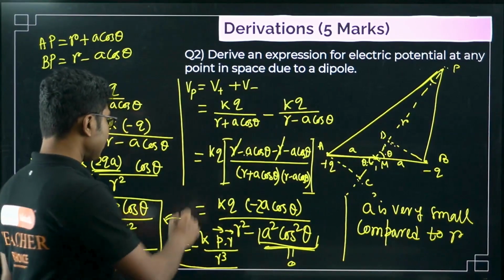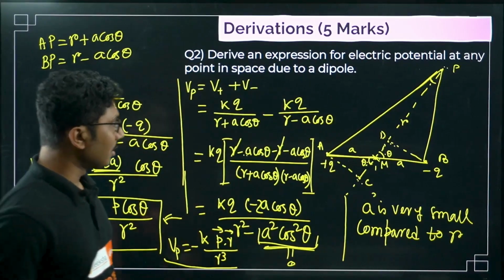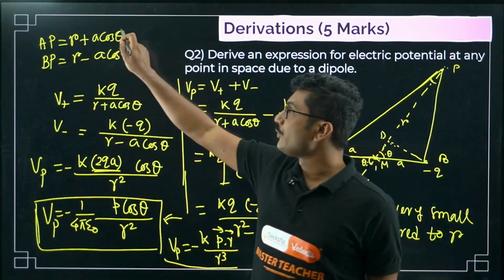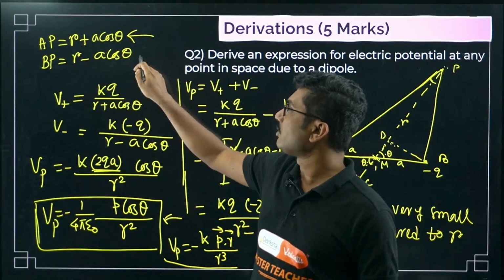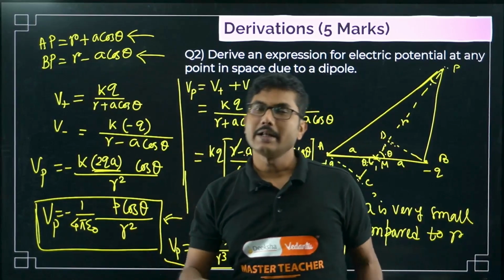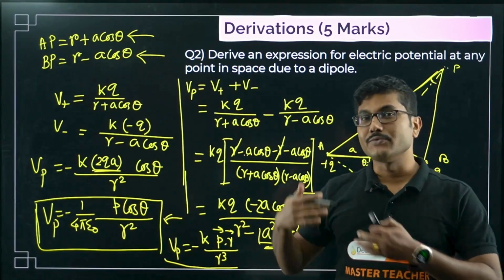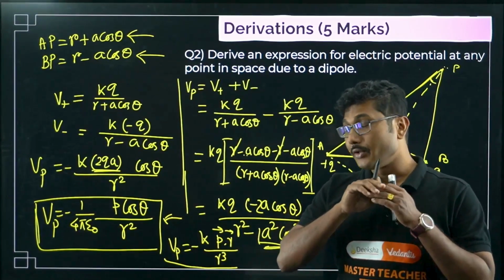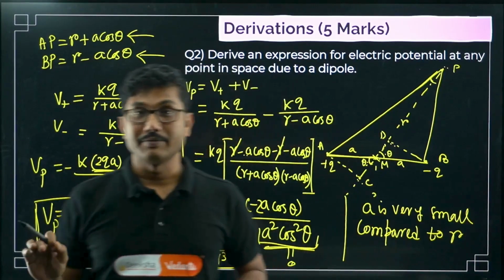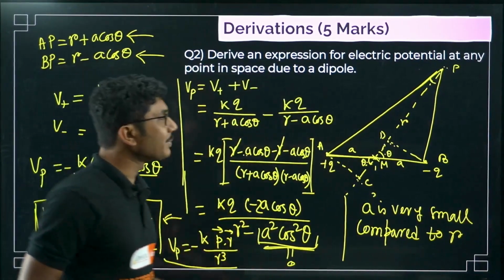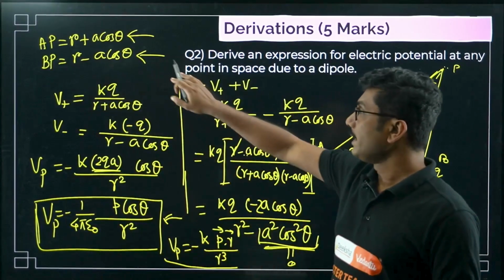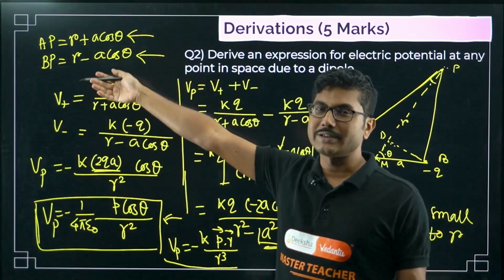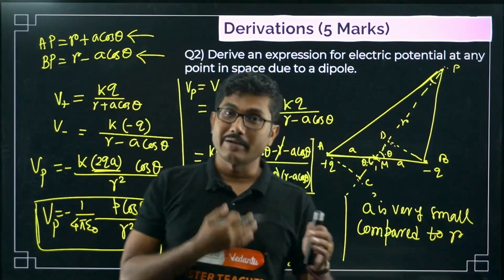So this is one derivation, and I don't like the way it was solved in the textbook. It is very complicated. Only thing, if you understand why this is plus A cos theta, why this is minus A cos theta, then your life is very simple. Otherwise, if you follow the one given in your book, that is very complicated, and you will not be able to remember that derivation. If you follow this, it is a very simple, easy derivation. Either you remember it or you understand it. For some students remembering is easy, and understanding I have already explained.